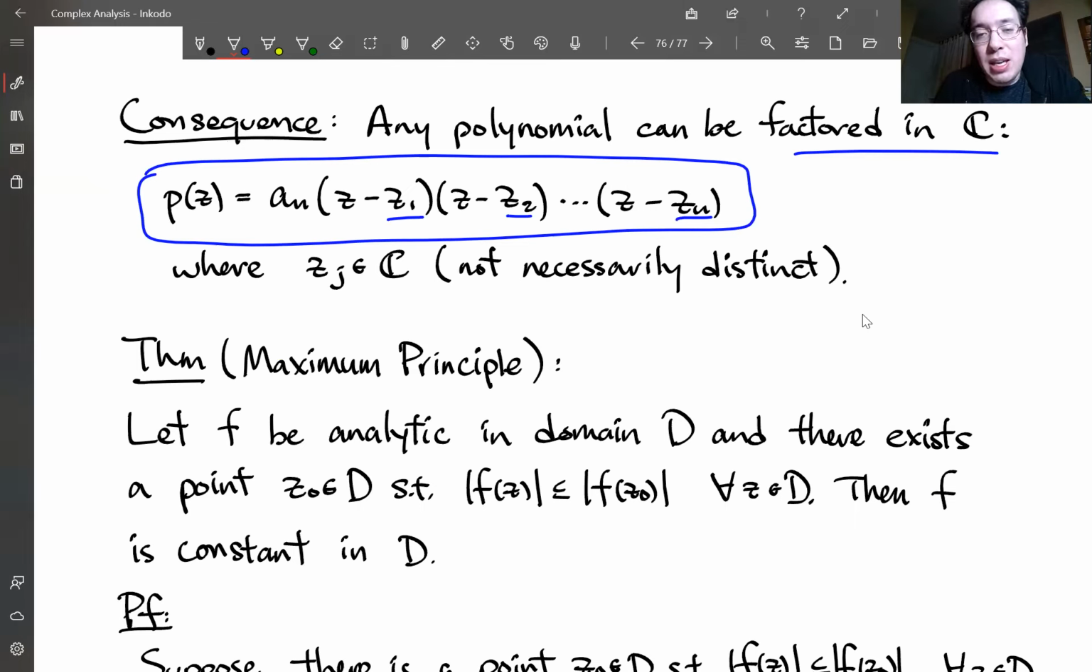When I say n different zeros, they're not necessarily distinct. There could be a double root or triple root, right? So this z_j could be repeated. But yeah, this proves the fundamental theorem of algebra, which is pretty cool.